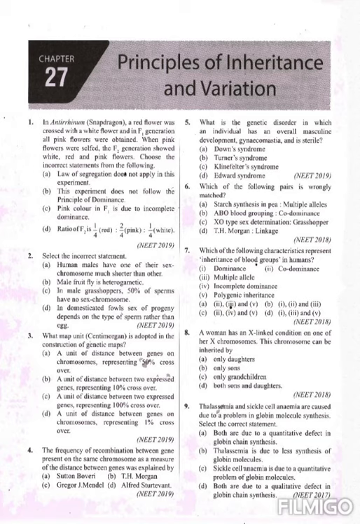Then starch synthesis in pea. Starch synthesis in pea is an example of incomplete dominance. So what will occur? The formation of starch. How much starch is formed depends on the size or shape of the seed. Okay, the next question.